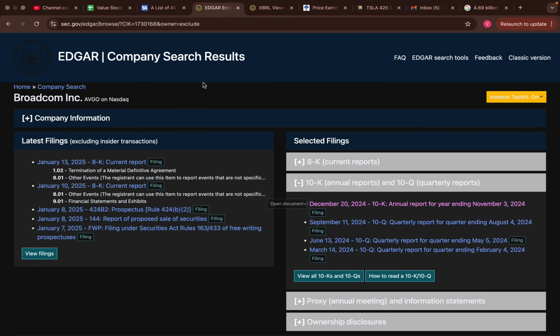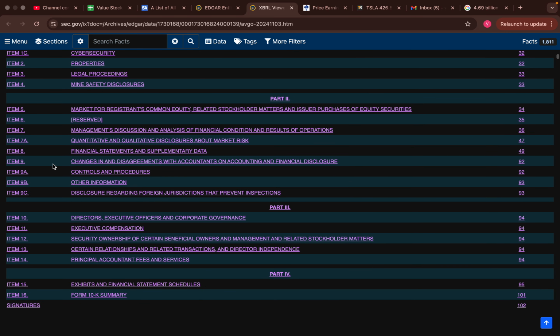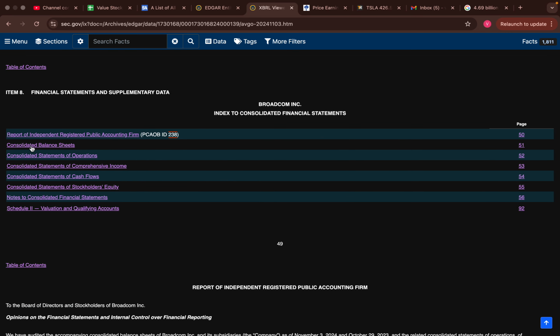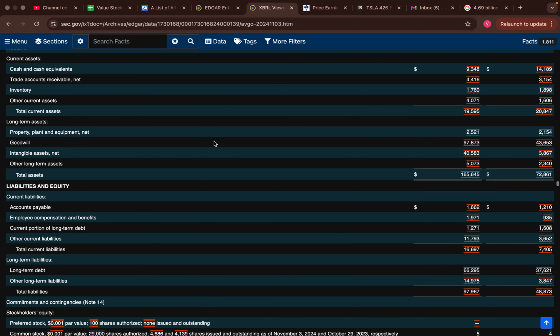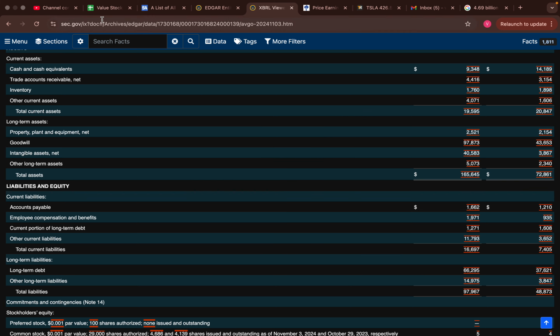AVGO is the ticker. We're going to go to sec.gov and we're going to go to the 10K filing over here, and we're going to go to item 8. That is the financial statements. We're going to find the balance sheet. We're going to go down and get the total assets right here of about $165 billion.